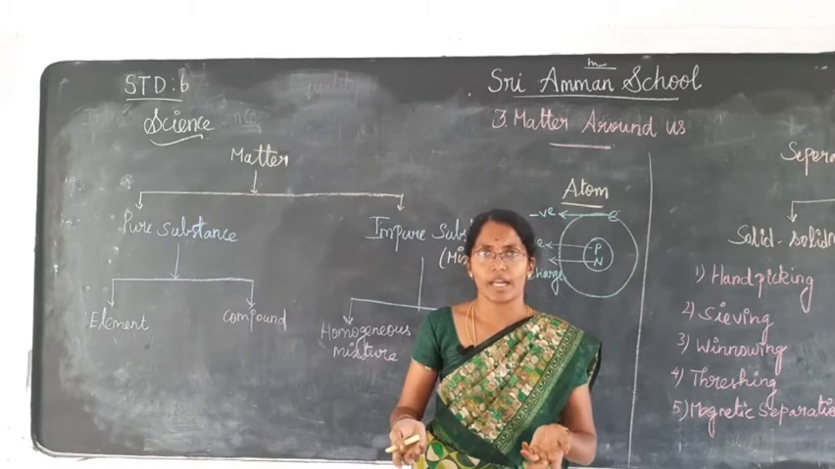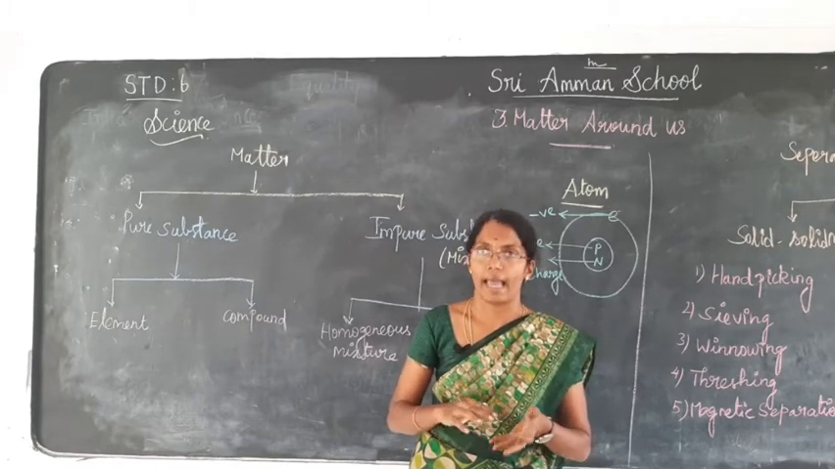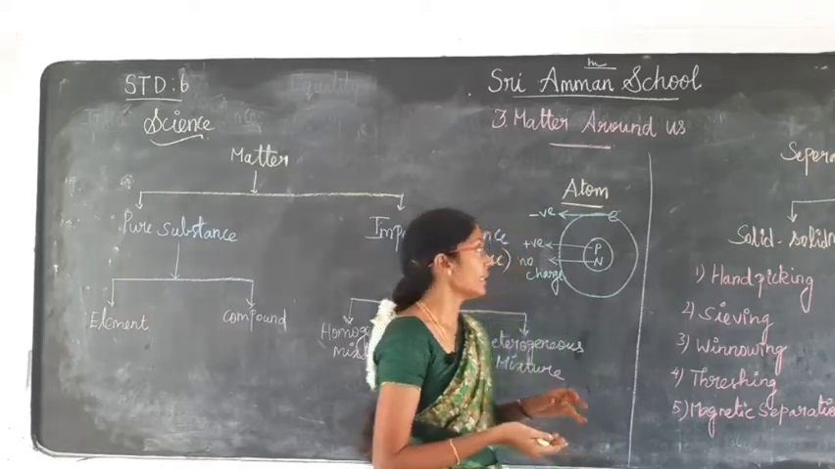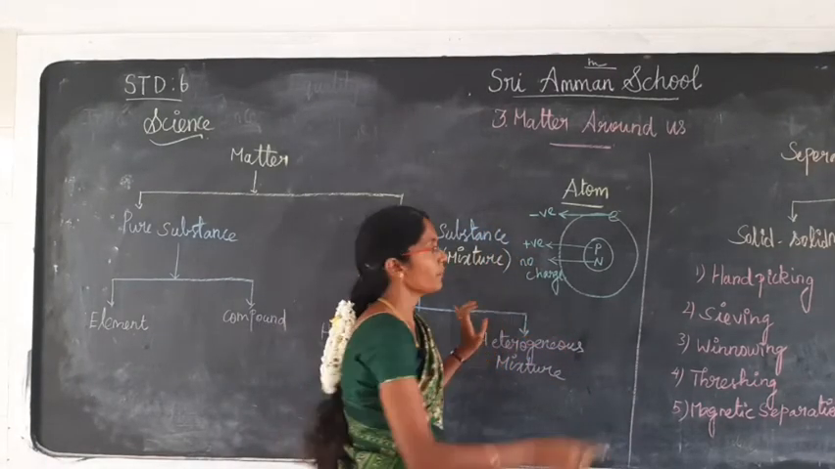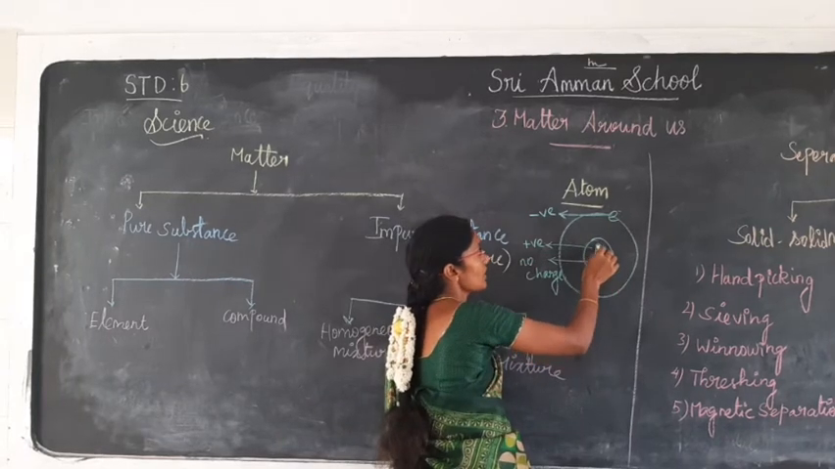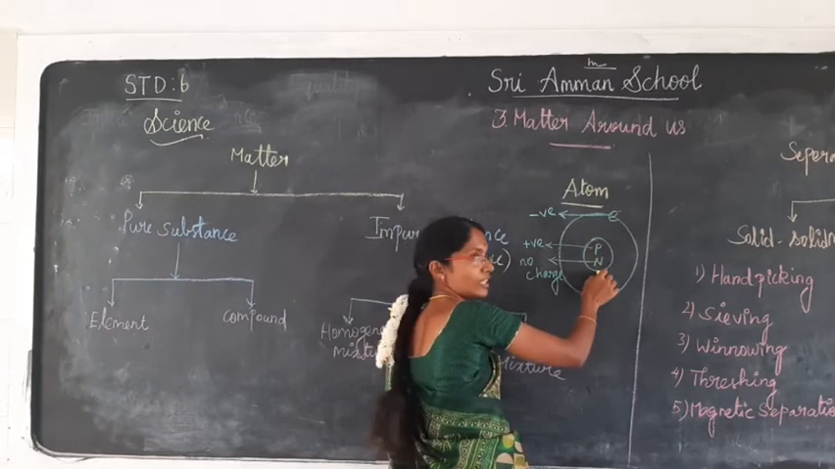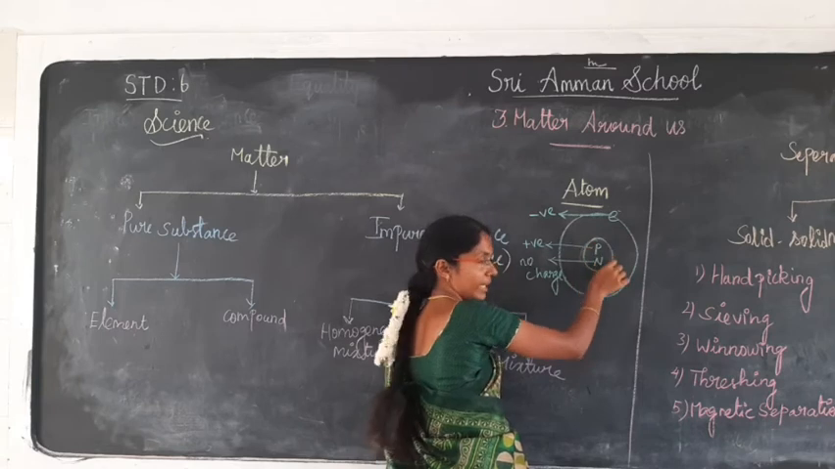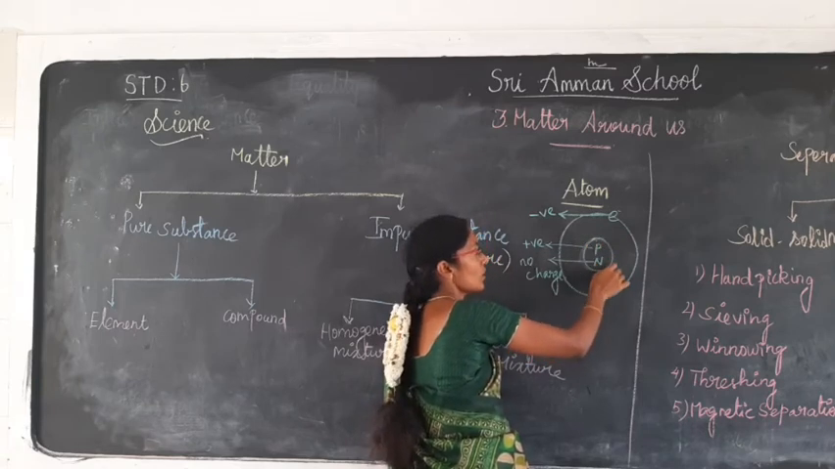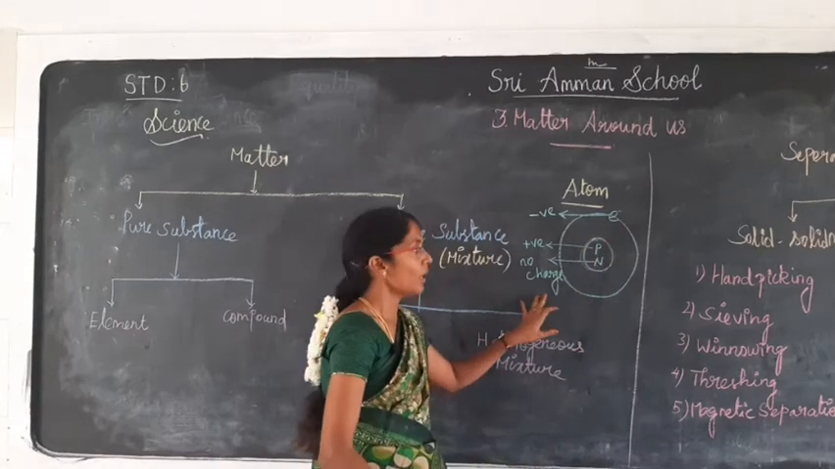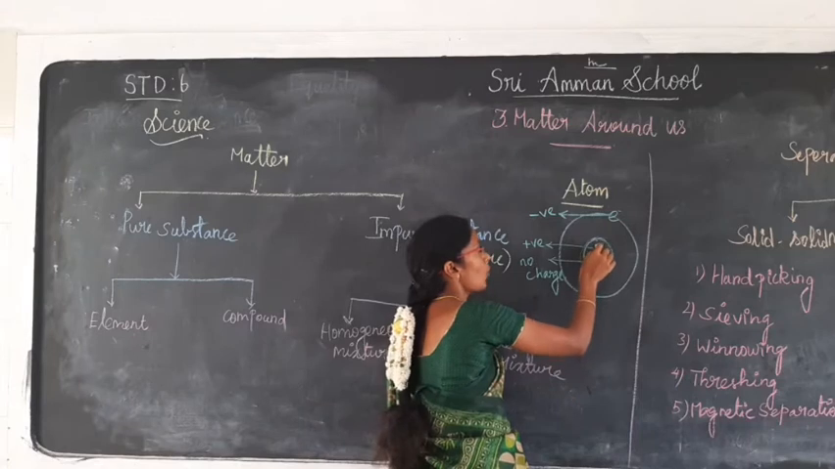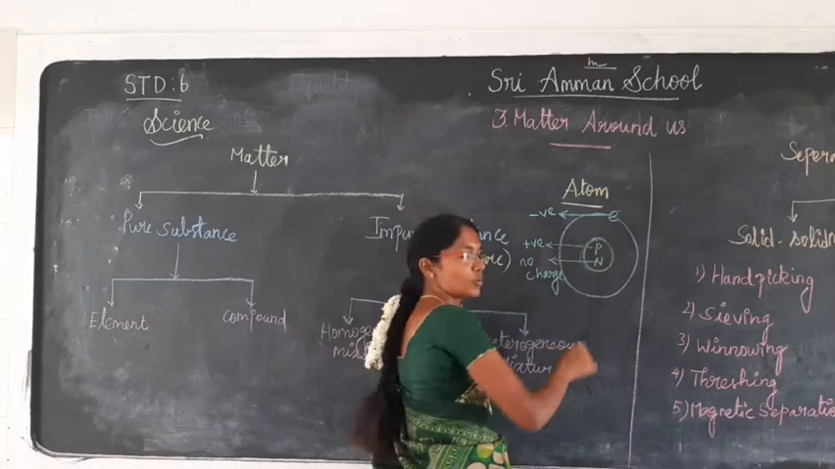What is matter made of? Matter is made up of atoms or molecules. What is the structure of an atom? The atom has protons and neutrons present inside the nucleus. This is the nucleus, and in it protons and neutrons are present, and around it electrons revolve. I said earlier that both protons and neutrons are positively charged.